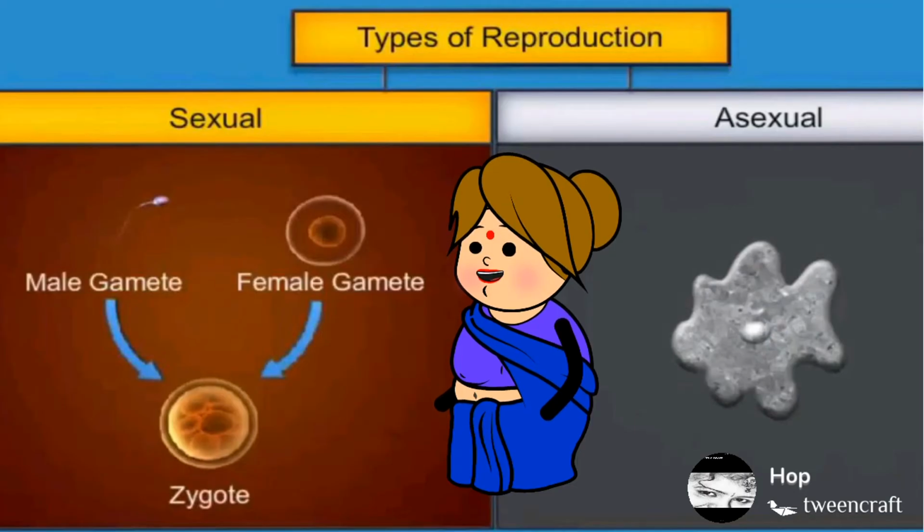Based on whether one organism or two participate in the process of reproduction, it is of two types. When an offspring is produced by a single parent, with or without the involvement of gamete formation, the reproduction is asexual. When two parents of opposite sex participate in the reproductive process and it involves fusion of male and female gametes, it is called sexual reproduction.